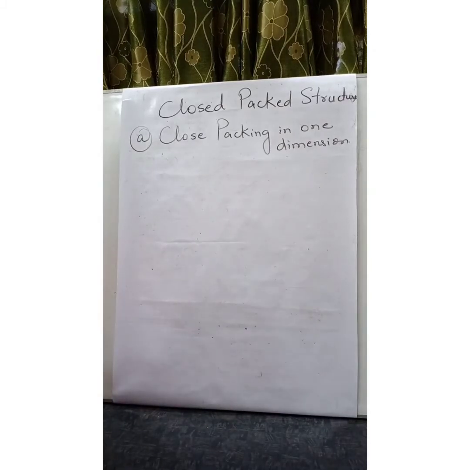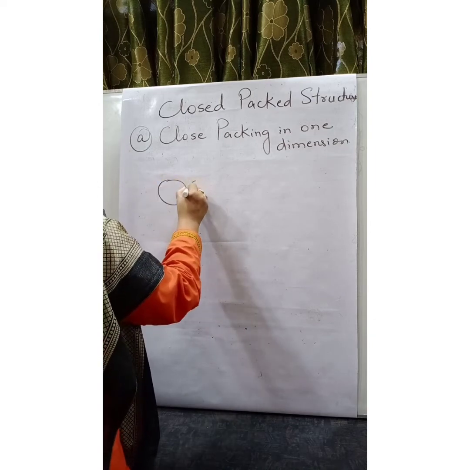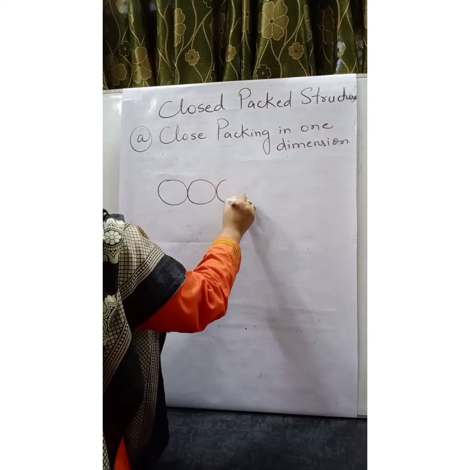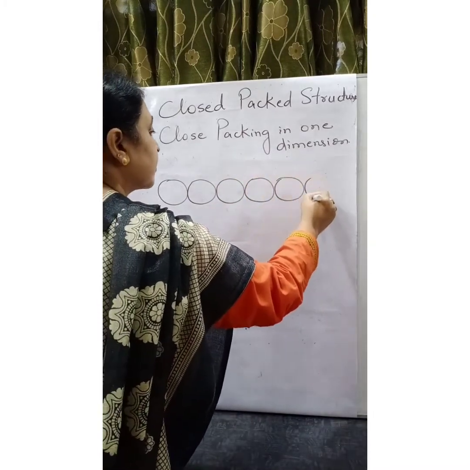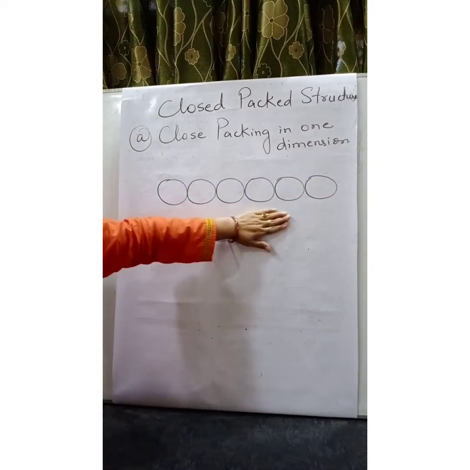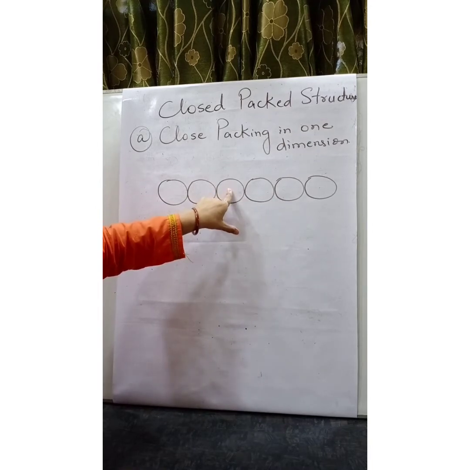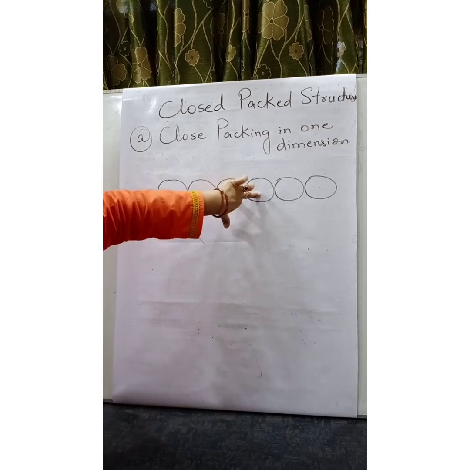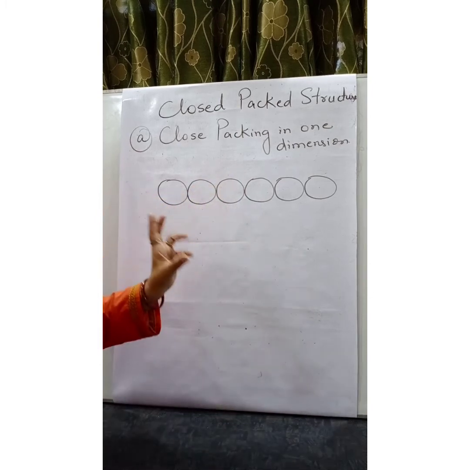Consider each constituent particle present in the solid as a hard sphere. In one dimension, each sphere is arranged in the form of a row touching each other. This is the arrangement of constituent particles in one dimension. At any time, you will find that each constituent particle is in contact with two constituent particles. This is known as the coordination number.